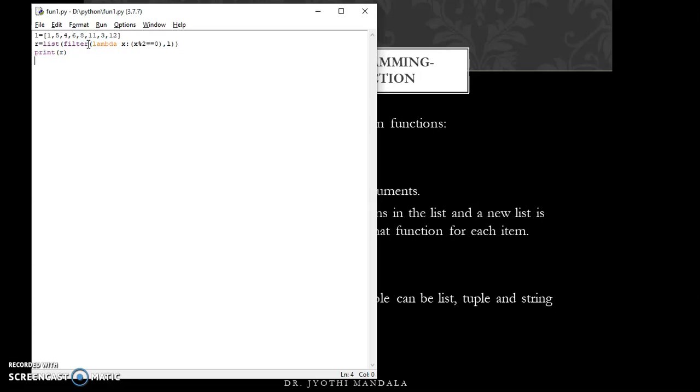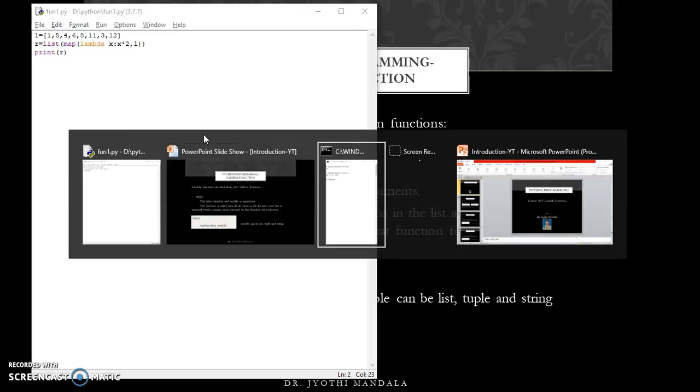I want to double each element here. Because we are using a map function, we don't want an expression which gives true or false. I want to double each value. Simple. From the list, take each individual value and double it. That's it. Okay, so let us run this program.